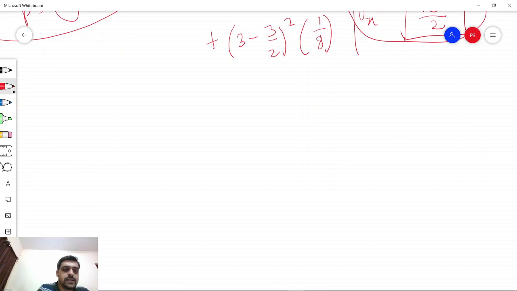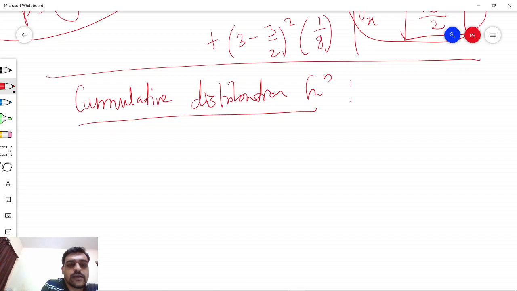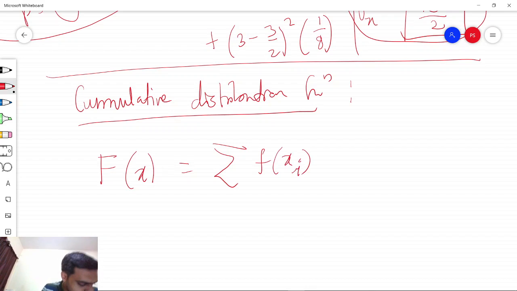At the last point, let us understand another concept which is called the cumulative distribution function. It is denoted as capital F of x, and it is the sum of all possible f of xj's, such that j is less than or equal to i, or xj is less than or equal to xi, to be more precise.